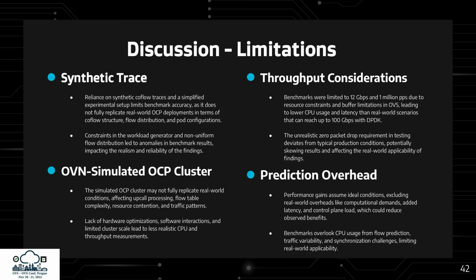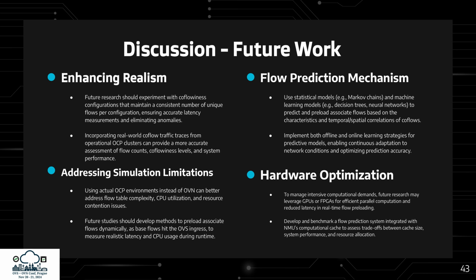The benchmarks used a synthetic trace, which simplified the setup but didn't fully reflect real-world OpenShift deployments, leading to some anomalies. The simulated OCP cluster lacked realism, missing flow table complexity and true traffic patterns, impacting CPU and throughput measurements. Throughput was capped at 12 gigabits per second due to OVS limits, far below real-world 100 gigabits per second setups, affecting the results. Lastly, the performance gains measured excluded real-world overheads like added latency and CPU load, reducing their practical applicability. Future research should maintain consistent flow counts for accurate latency measurement, using real-world traffic traces for better assessment.